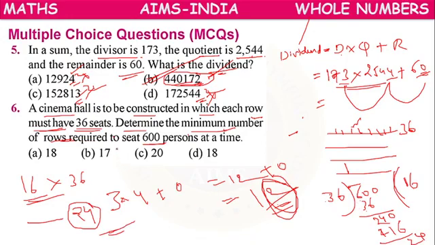Means we need 17 rows, because if we arrange 16 rows, still 24 will be the remainder. So we need one extra row. So the answer is 17.